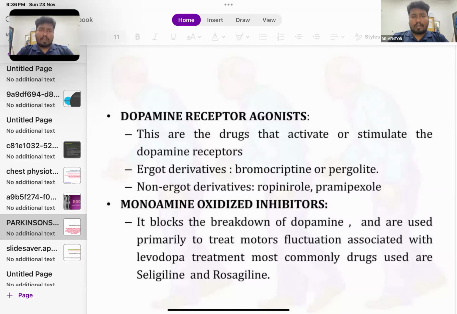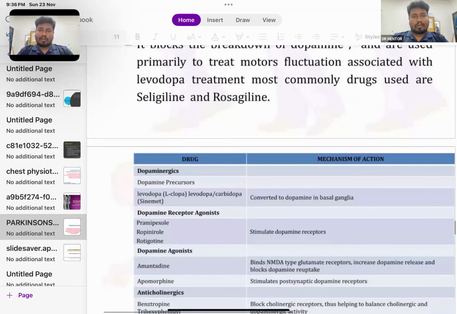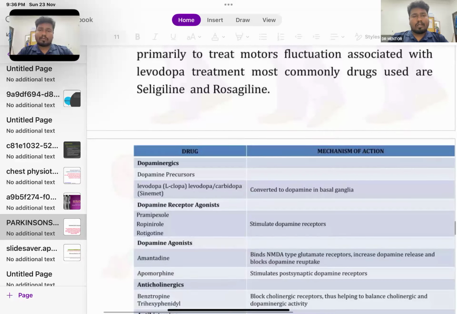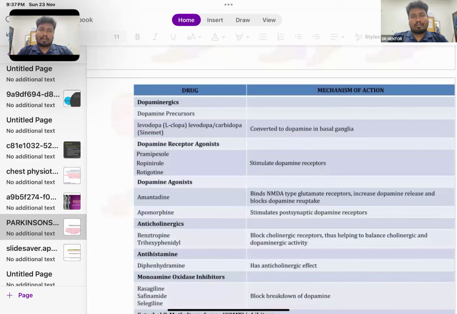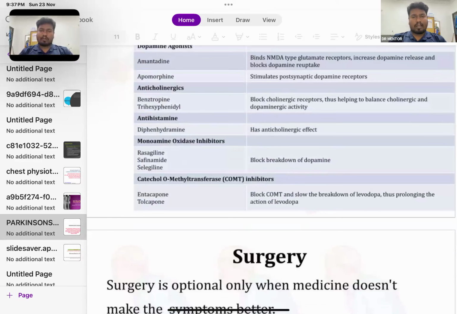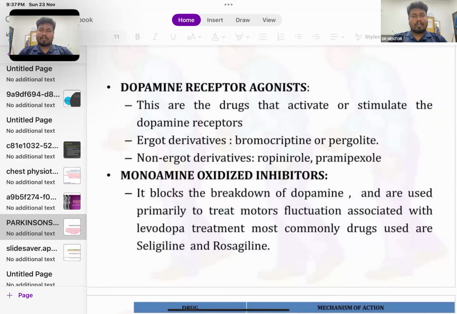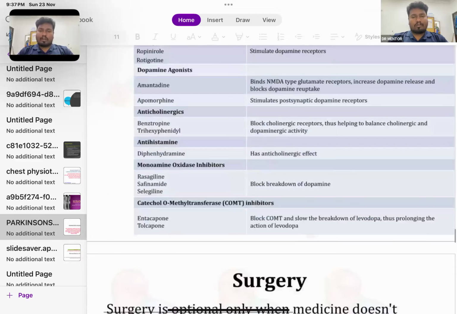ropinirole, pramipexole, and monoamine oxidase inhibitors. So it blocks the breakdown of dopamine and is used primarily to treat the motor fluctuations associated with levodopa treatment. The most common drugs are selegiline and rasagiline. So once you are familiar with these, these are the drugs and the mechanism of action, which is not much needed, but you need to get an overall idea about what Syndopa is doing, what carbidopa is doing, what dopamine receptor agonists are. So these names you should be very familiar with.